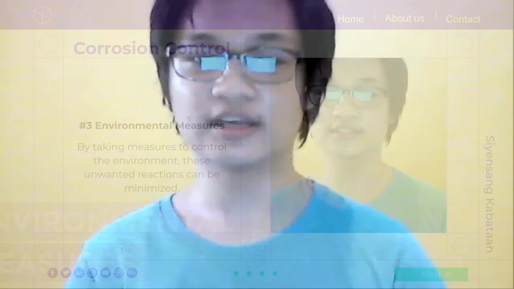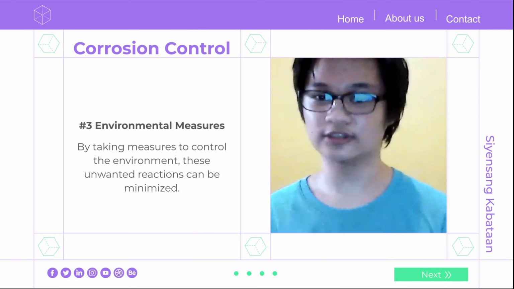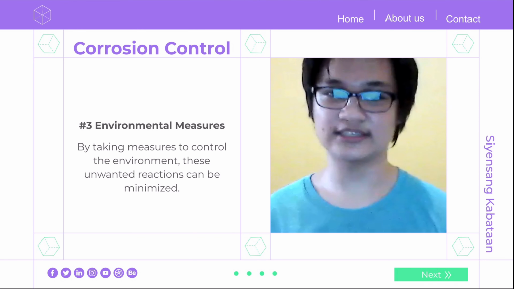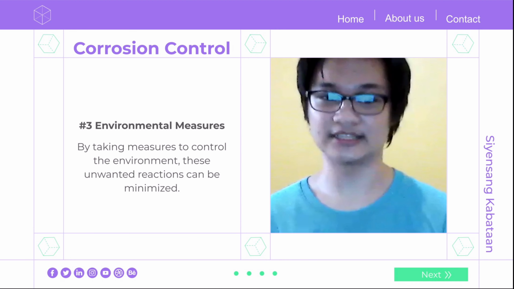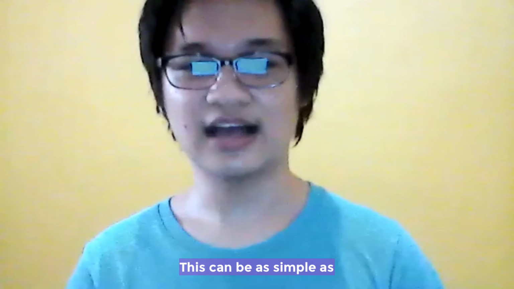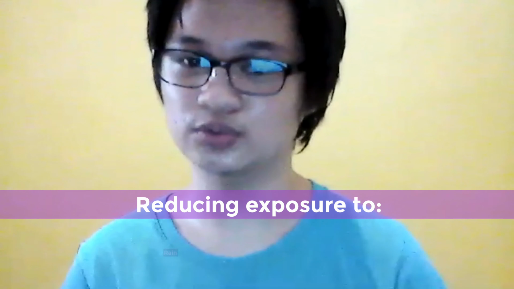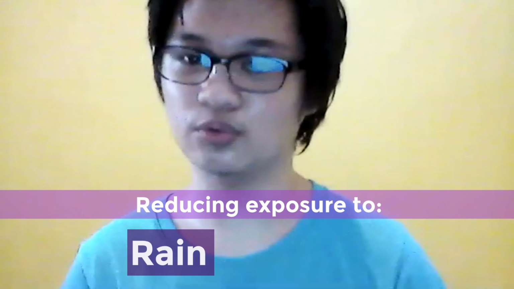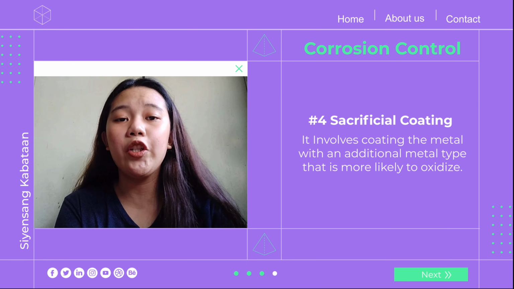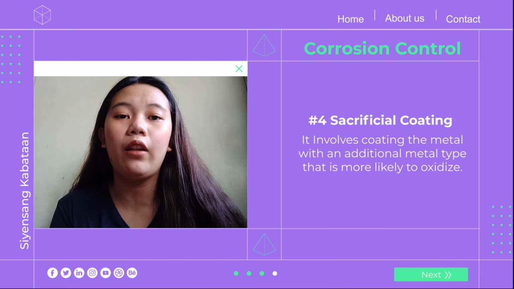Third is environmental measures. By taking measures to control the environment, these unwanted reactions can be minimized. This can be as simple as reducing exposure to rain or seawater. Fourth is sacrificial coating. It involves coating the metal with an additional metal type that is more likely to oxidize.